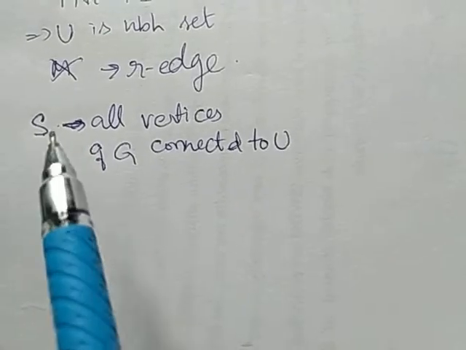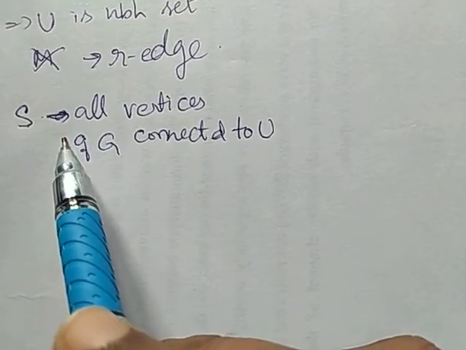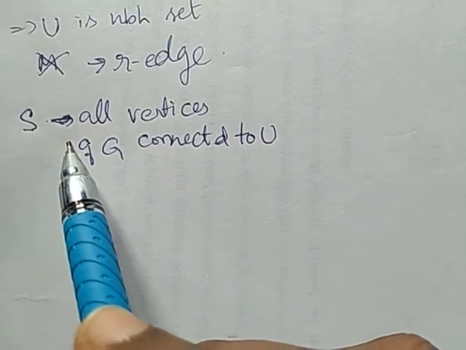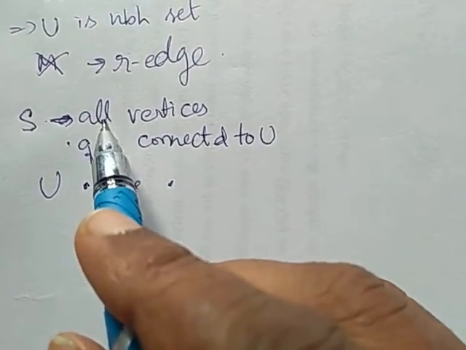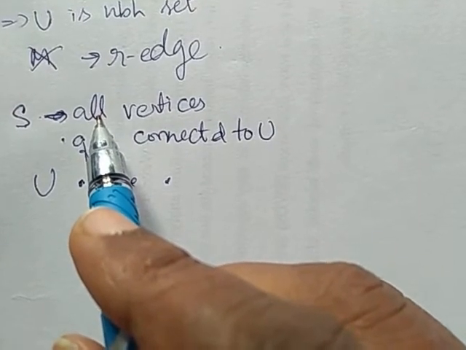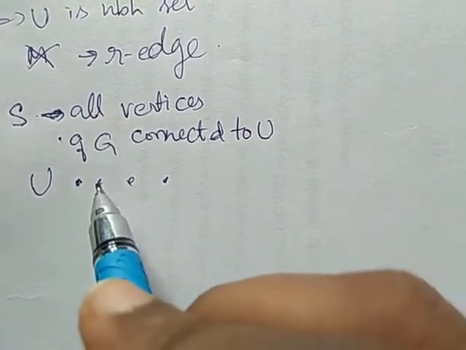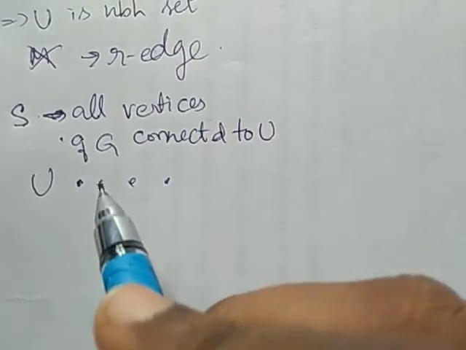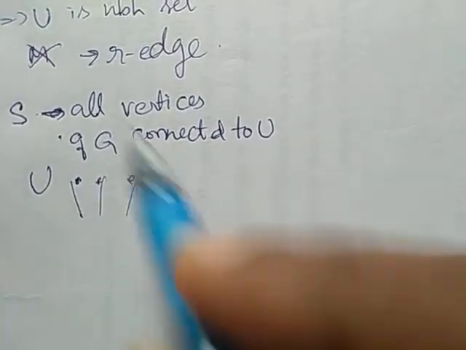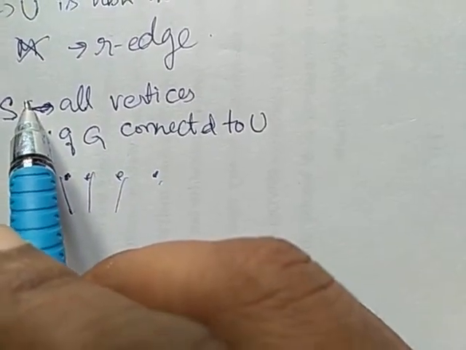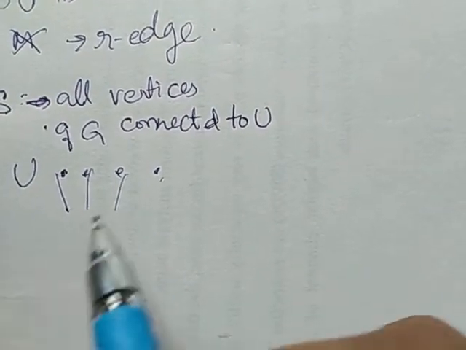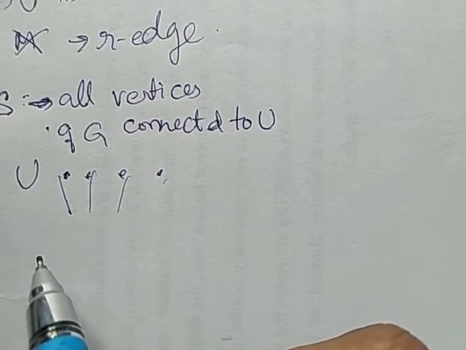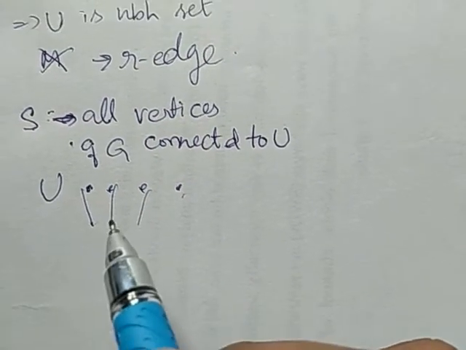S is a set of vertices in G that are connected to U by a path in G. If this is our set U, whatever vertices are connected to U, that is our S, and by a path in G whose edges are alternately in M.